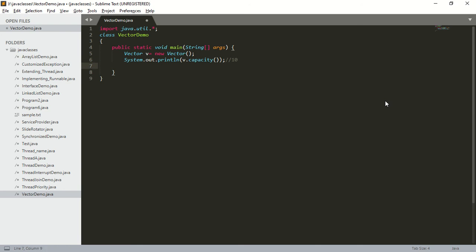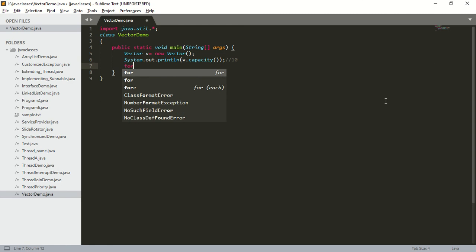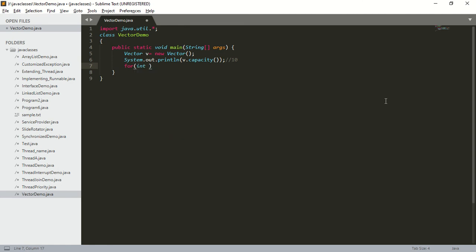Next, I want to insert elements into the vector. For that I will take a for loop: for int i equal to 1, i less than or equal to 10, i plus plus. What is the method to add an element into the vector? The method name is addElement. So v.addElement(i). I'm going to add 1, 2, 3, 4, 5, 6, 7, 8, 9, 10. So these contents will be added into this vector.